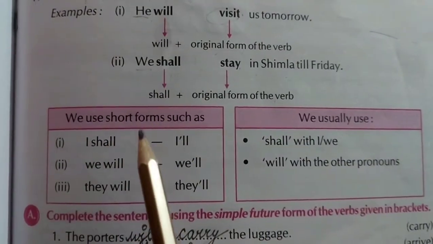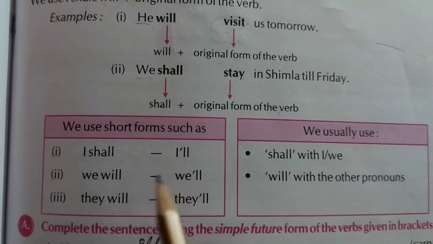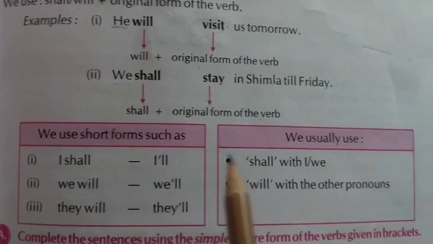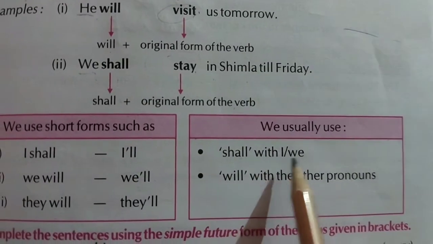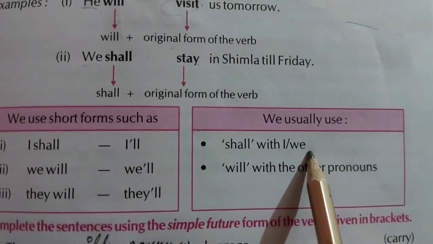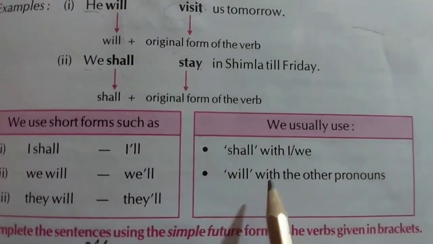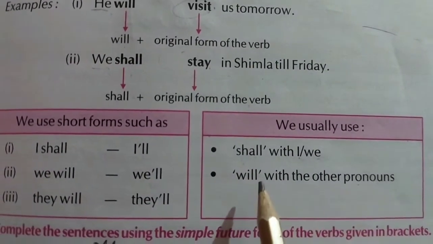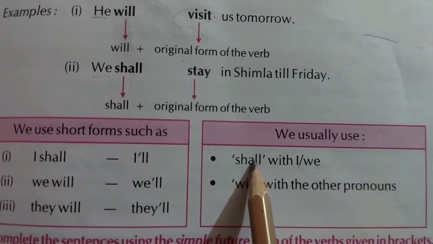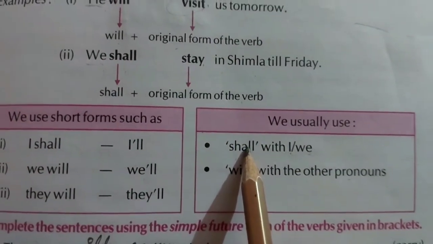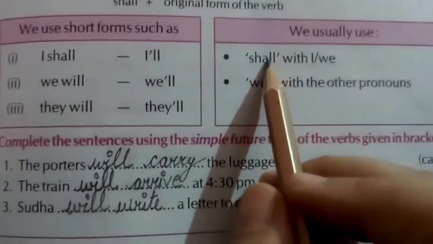Now we will talk about where we have to use will or where we have to use shall. Shall we will use with I and we. Usually, most of the time with I and we we use shall, and with the other pronouns we use will. But instead of shall, you can use will. It depends on the terms or the conditions of the asked question.